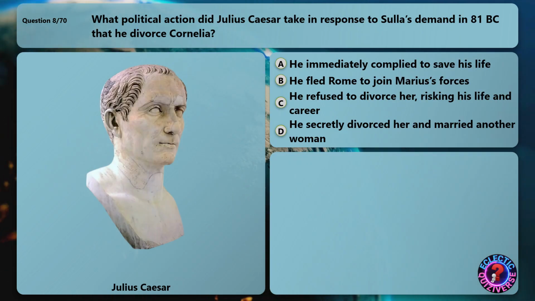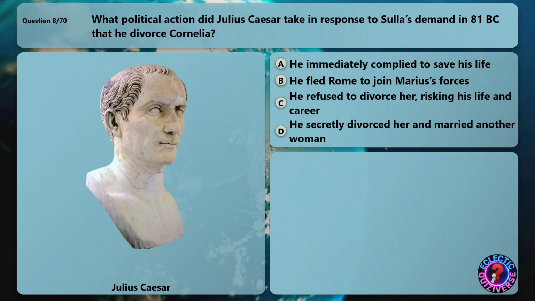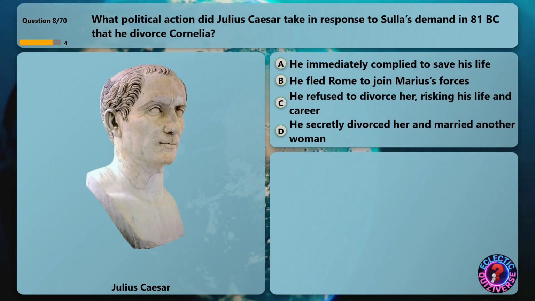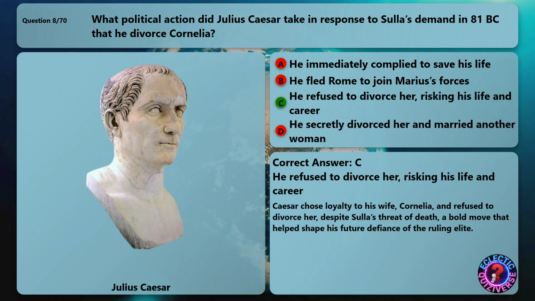What political action did Julius Caesar take in response to Sulla's demand in 81 BC that he divorce Cornelia? The correct answer is he refused to divorce her, risking his life and career. Caesar chose loyalty to his wife, Cornelia, and refused to divorce her, despite Sulla's threat of death, a bold move that helped shape his future defiance of the ruling elite.